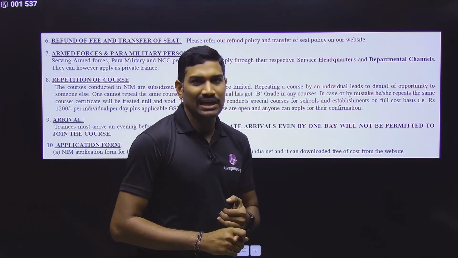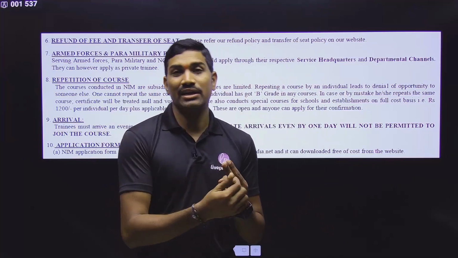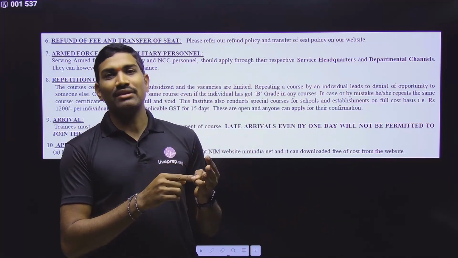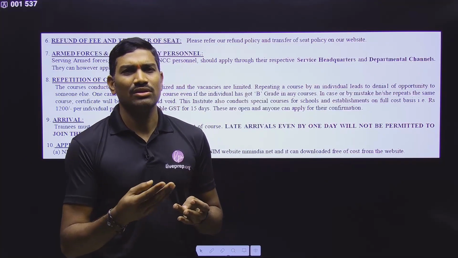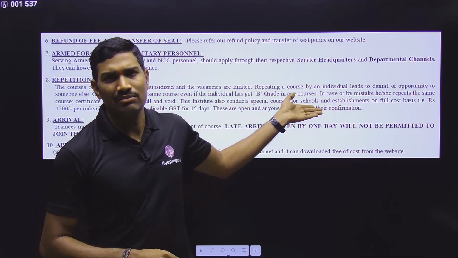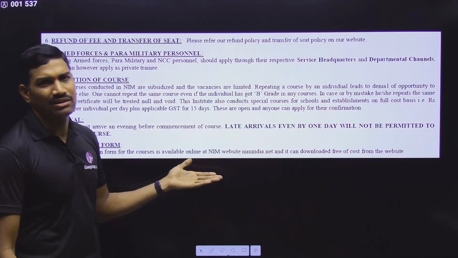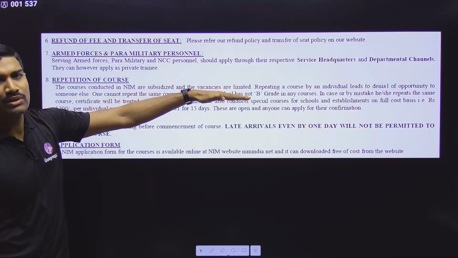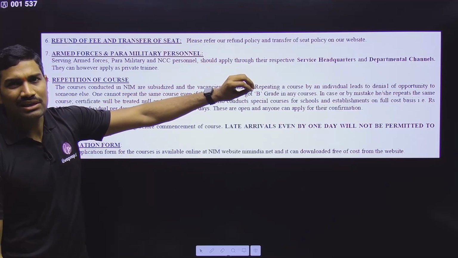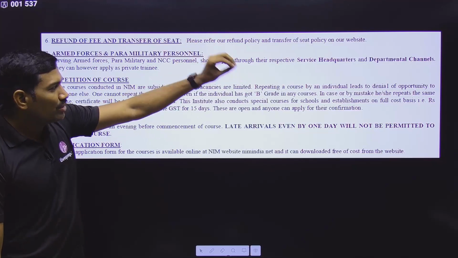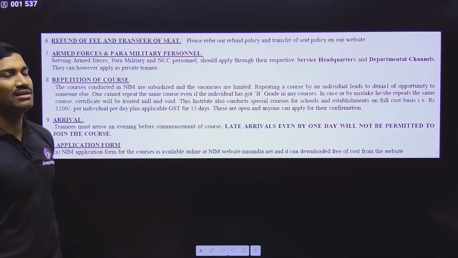If you got B grade in NIM and later on you applied in some other institute and there you got A grade, can you apply for AMC in the NIM or not? At least in some other institute that is recognized by this particular NIM, right? If you are getting A grade there, happily you can apply for AMC here. So what is the meaning of this particular sentence? You did BMC from NIM and you got B, C or some other grade, and you cannot apply for BMC once again in the NIM. This is the meaning of this particular sentence.